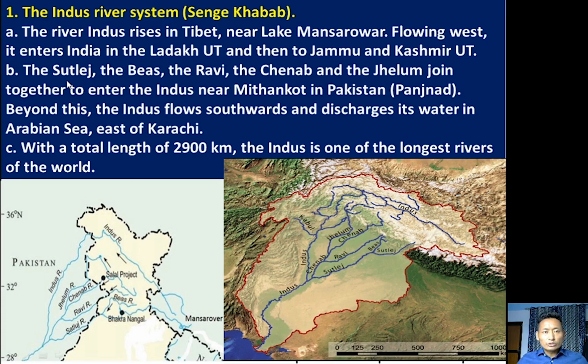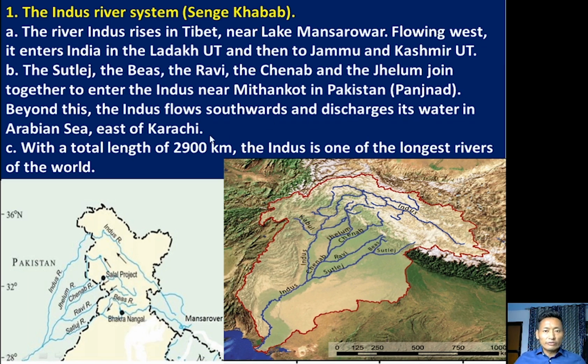So these five important tributaries, Satluj, Bias, Ravi, Chenab and Jhelum, join river Indus at a particular place. The name of the place is Mithankot in Pakistan. Because these five rivers join together, at that point they are known as Panchnath. Panch means five, Nath means Nadi, and Nadi means river. Because river Indus is joined by five other tributaries, in Mithankot it is called Panchnath.